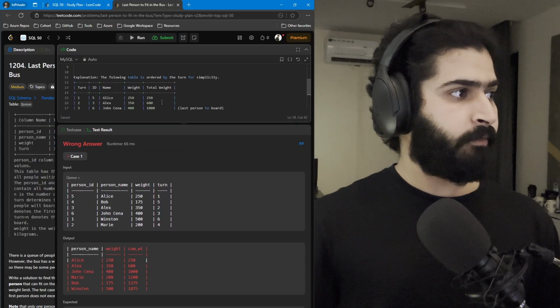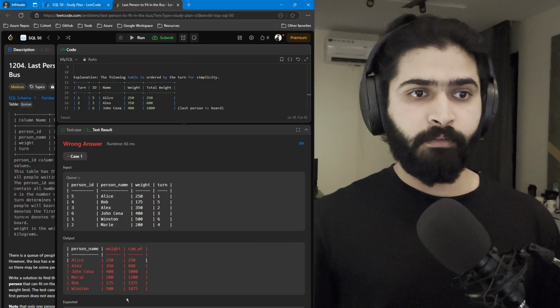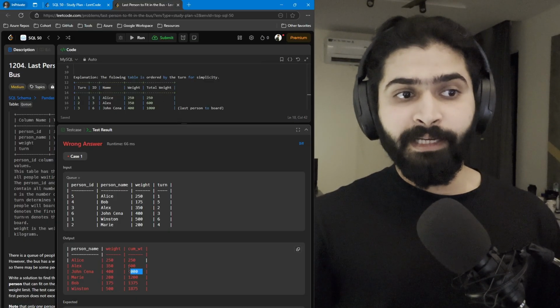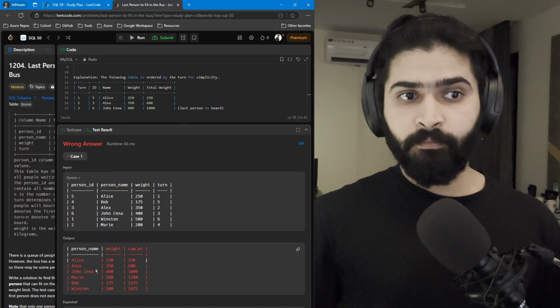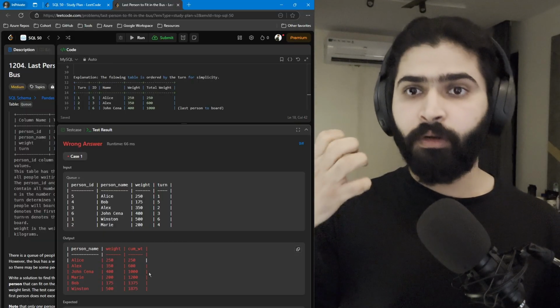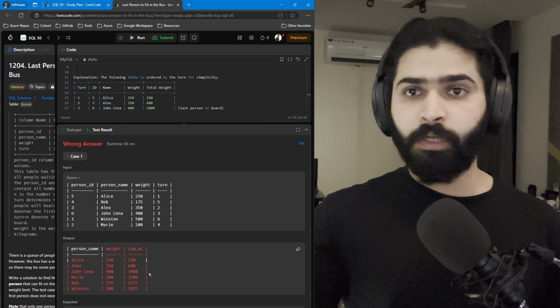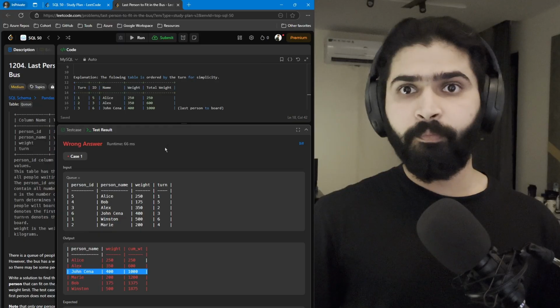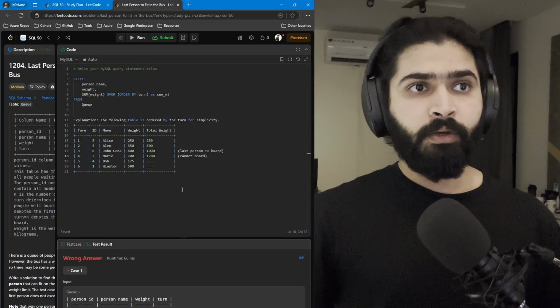Yeah, perfect. This is our, now what we can do, couldn't we just get the name of this person where we have the limit, like we have bus limit of the capacity is 1000 kilograms, so we can just stop here and get this name. So how can we do that?